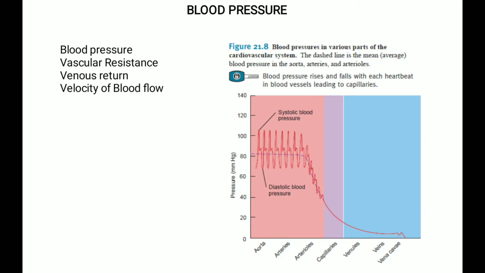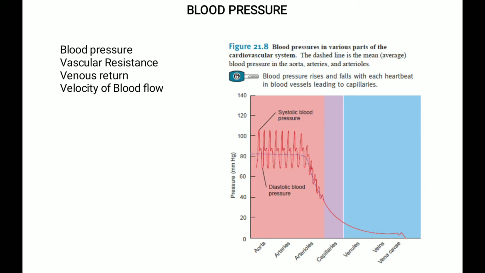The second factor that affects the vascular resistance is the viscosity of the blood. The viscosity of the blood, or the thickness of the blood, depends on the ratio of the red blood cells to the volume of the plasma and also on the concentration of the proteins in the plasma. The higher the viscosity of the blood, the higher is the resistance and the blood pressure.